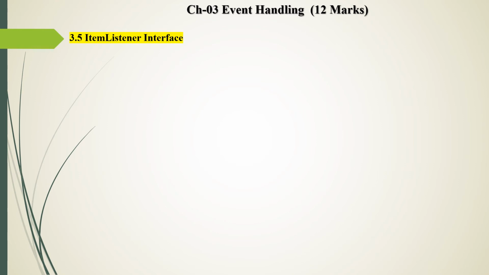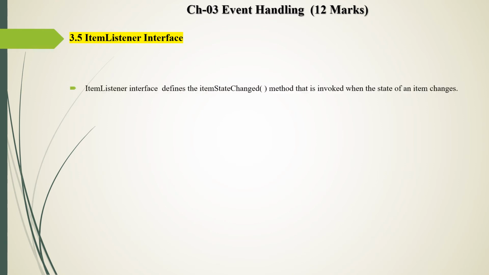Next we see the ItemListener interface. The ItemListener interface defines the itemStateChanged method that is invoked when the state of any item changes. So the ItemListener interface has one method, that is itemStateChanged, where S and C are capital.